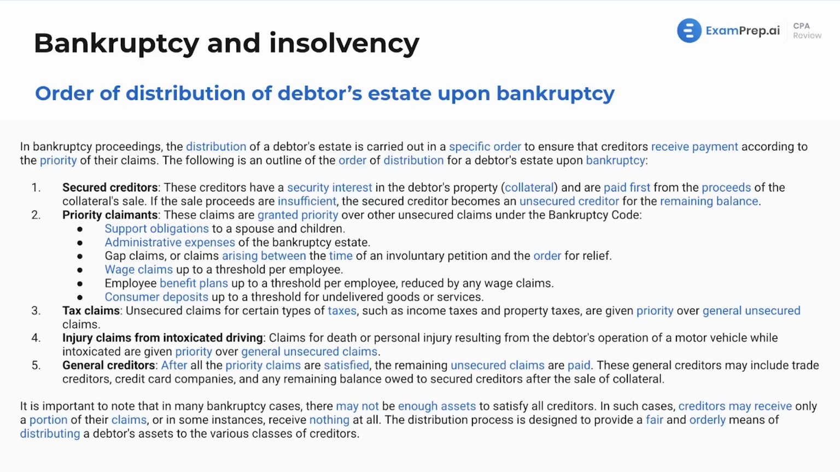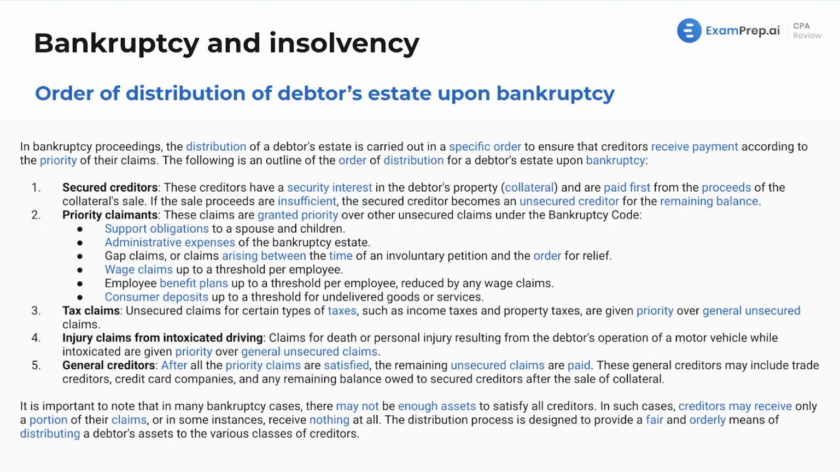Next up, we've got priority claimants. These claims are granted priority over other unsecured claims in our bankruptcy code. Support obligations to a spouse and children. Administrative expenses to the bankruptcy estate. We got to pay for the whole process for this to work. Gap claims, or claims arising between the time of an involuntary petition and the order for relief. Wage claims up to a threshold per employee. Employee benefit plans up to a threshold per employee, reduced by any wage claims. And lastly, consumer deposits up to a threshold for undelivered goods or services.